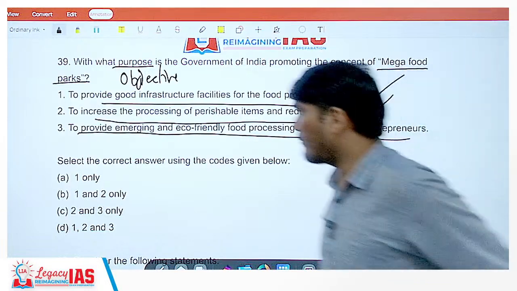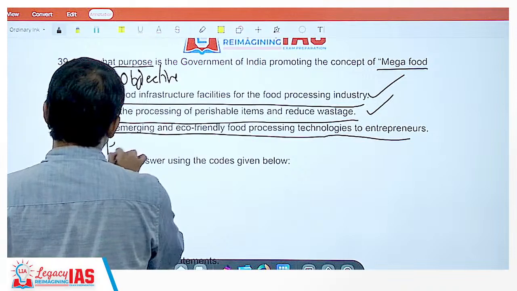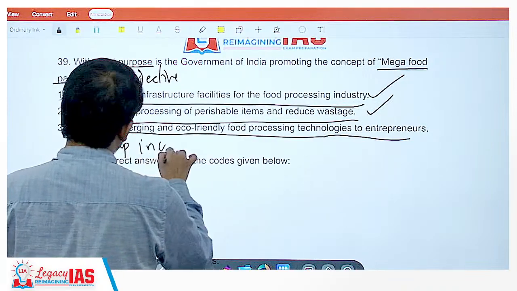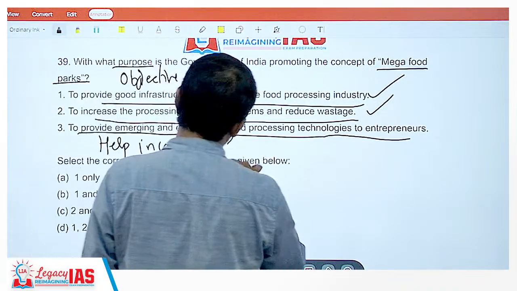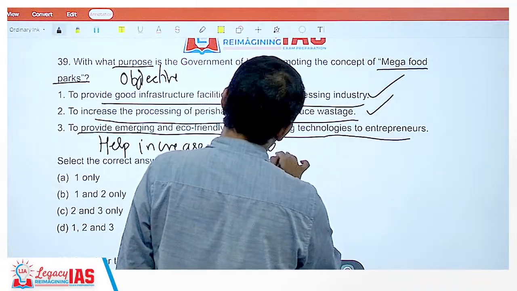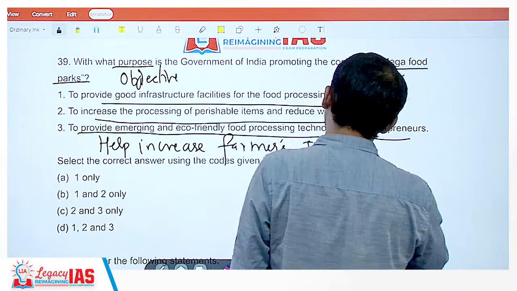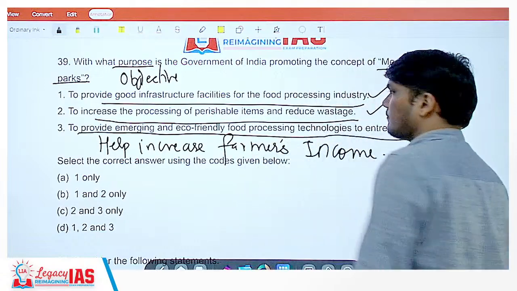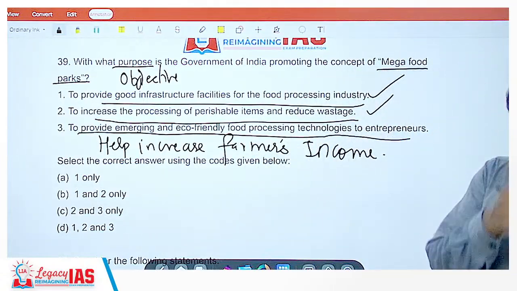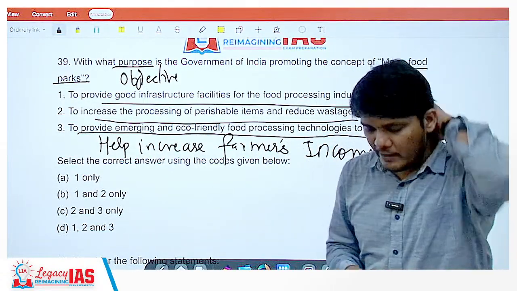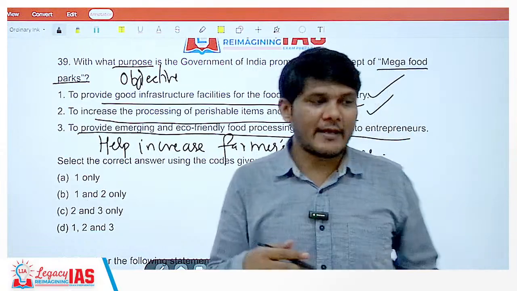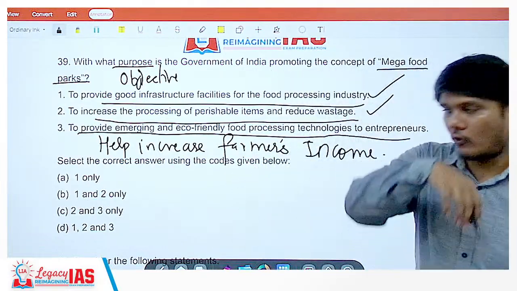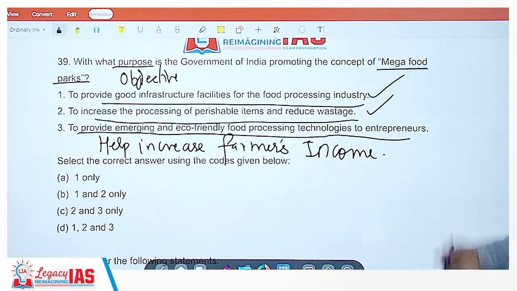Another statement they could have given, help increase farmers' income. It helps. Now the food would be processed. Whatever agriculture farm produces there, it is not sold directly to the consumer, it will be processed.